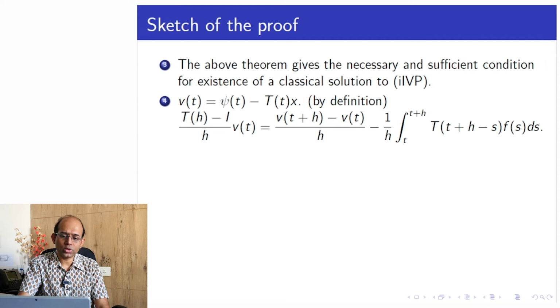So this operation T of h on V(t) gives me V(t plus h) minus this thing, and then minus identity V(t) is giving minus V(t). Okay, so this left hand side is written this way.